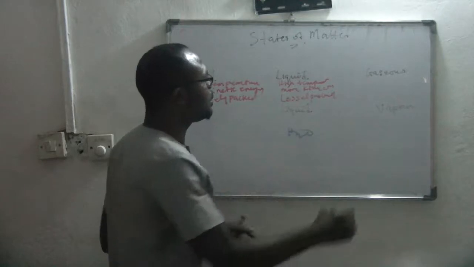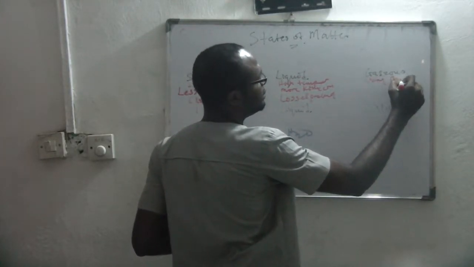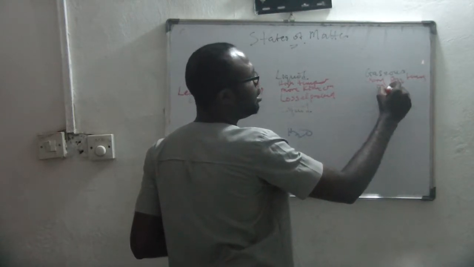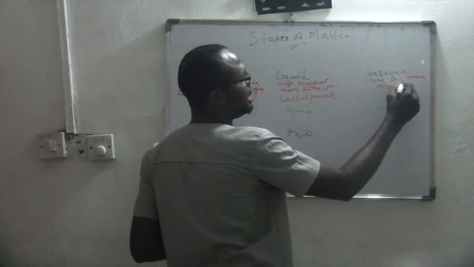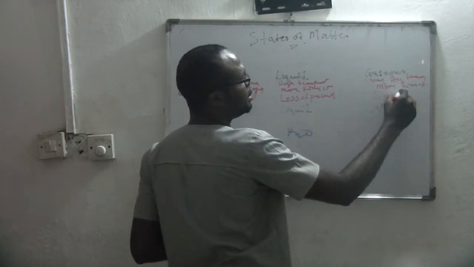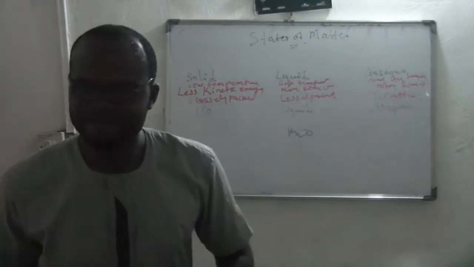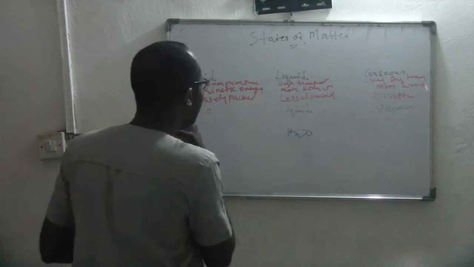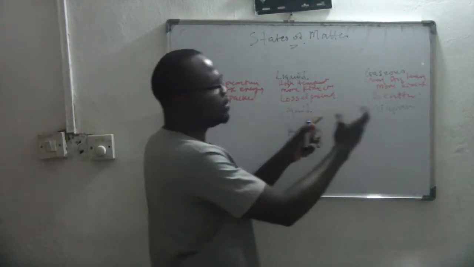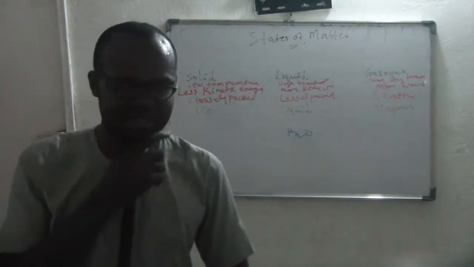But in the gaseous state we have very high temperature. Then there is even more kinetic energy than here. And the particles here are scattered. Is that clear? So that's why here we have ice, here we have liquid, and here we have vapor. Is that clear?